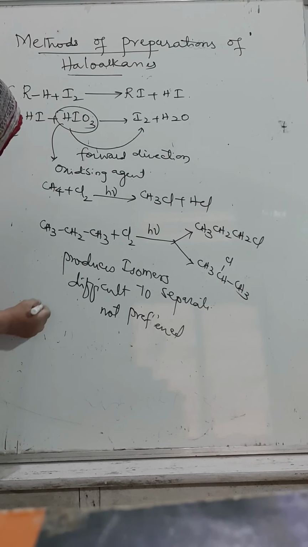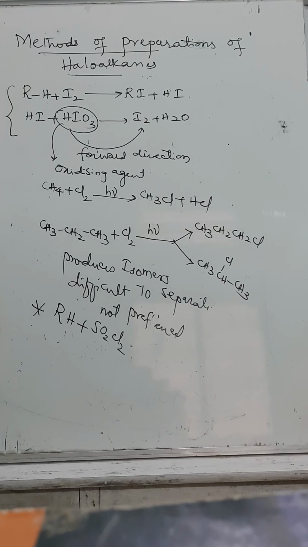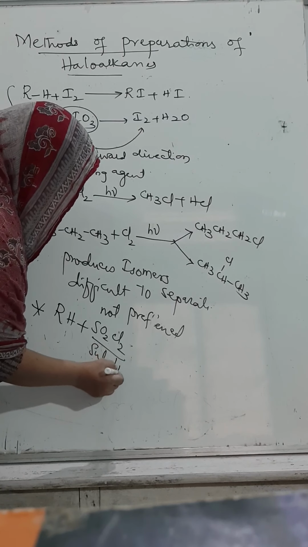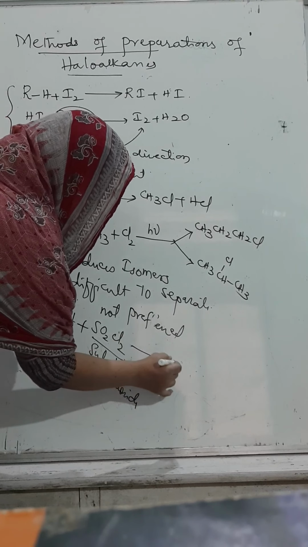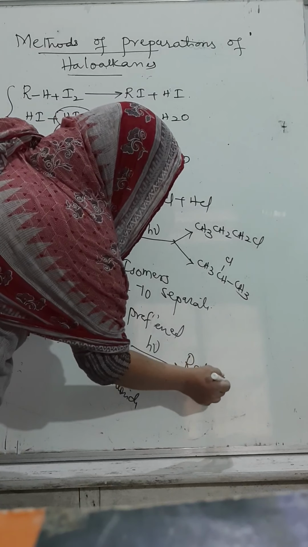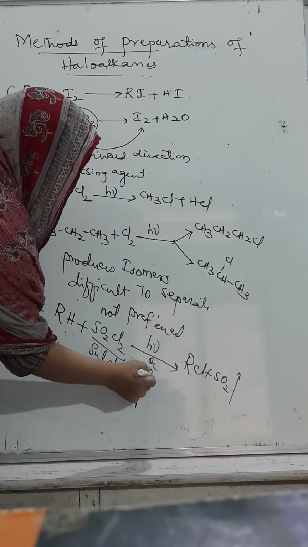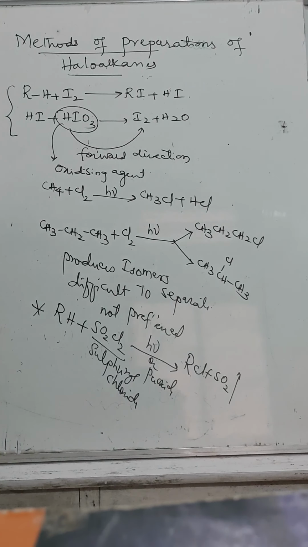Another point we need to remember: hydrocarbon with SO2Cl2. What is it? SO2Cl2 is sulfuryl chloride. Sulfuryl chloride in the presence of light will also produce RCl with the liberation of sulfur dioxide. Even in the presence of peroxide, this reaction is possible.